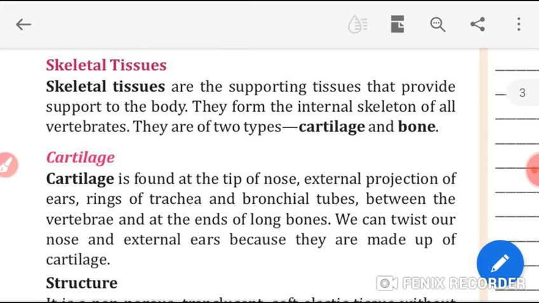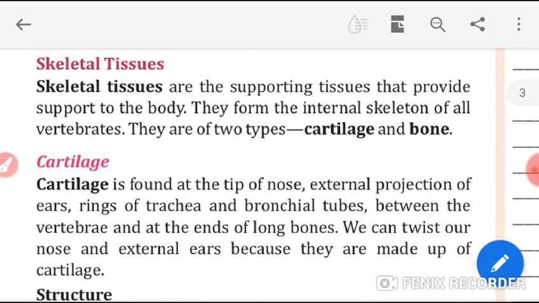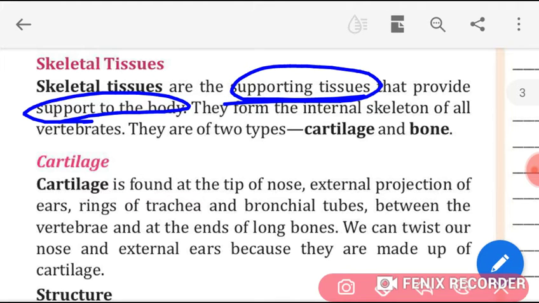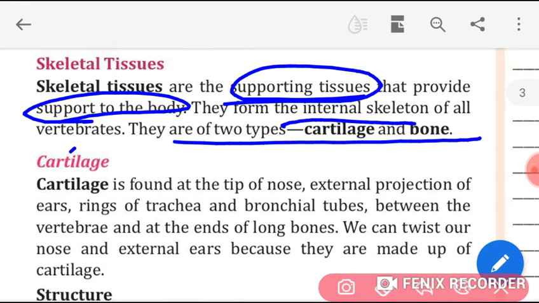Skeletal tissues. Now, students, skeletal tissues are supporting tissues. As I am telling you, they are supporting tissues, that means they are supporting the body. They form the internal skeleton of all the vertebrates. They are of how many types, students? Two types, cartilage and bone. So first of all we will learn about the cartilage.